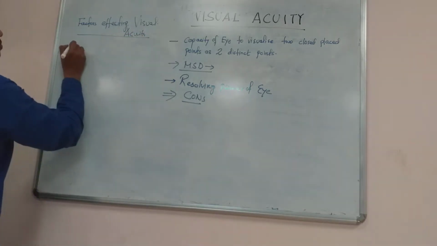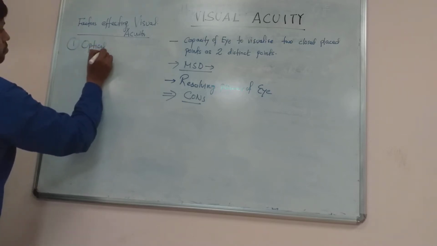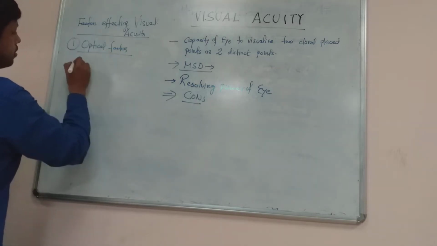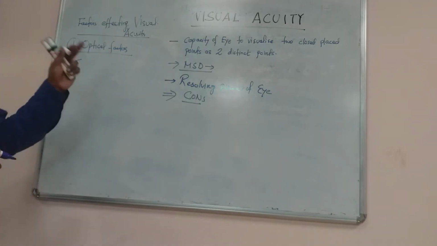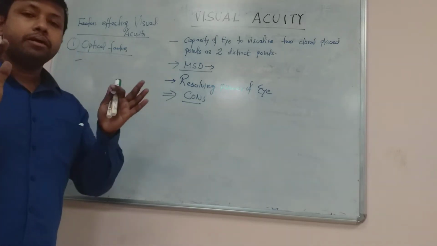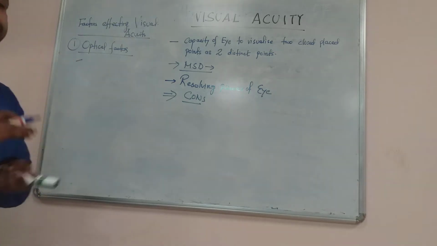Number one is optical factors. There are many optical factors, related to the various structures of the eye, the position of the lens and all those structures.